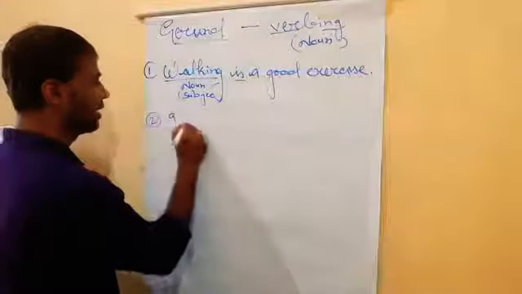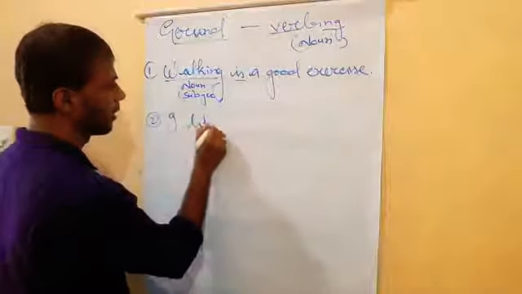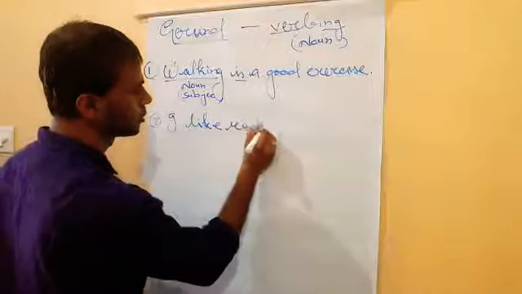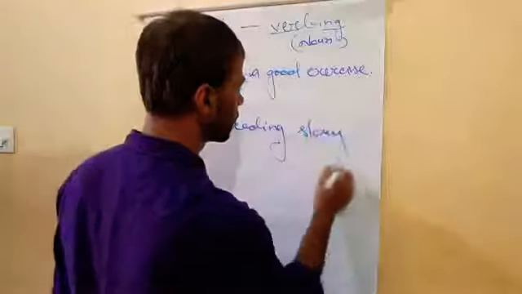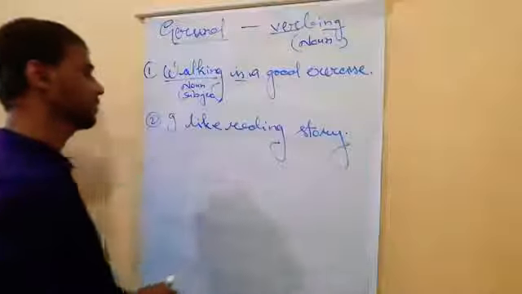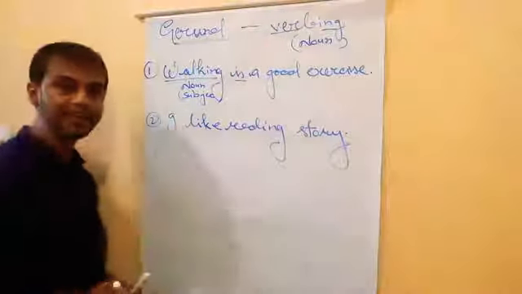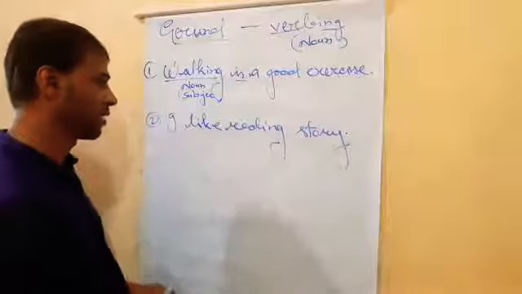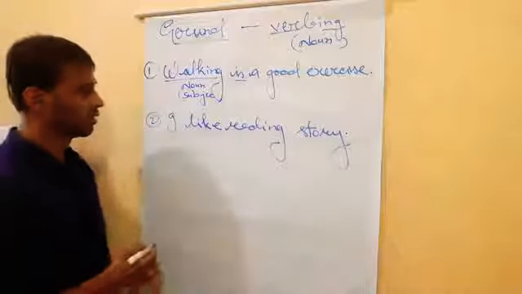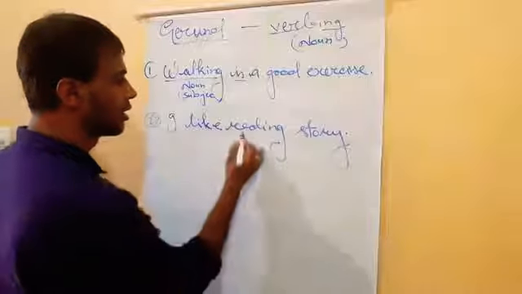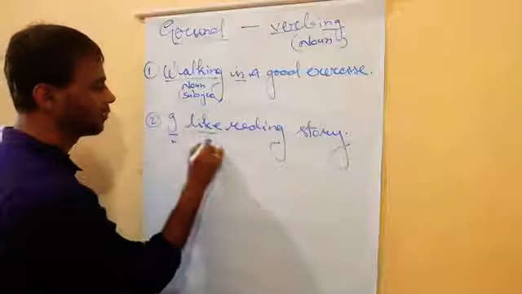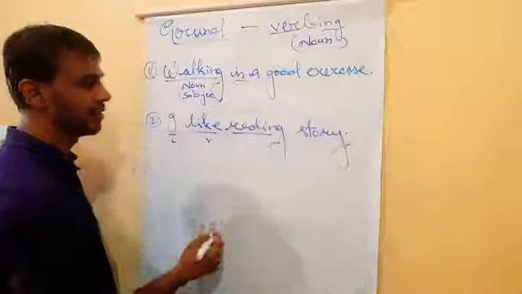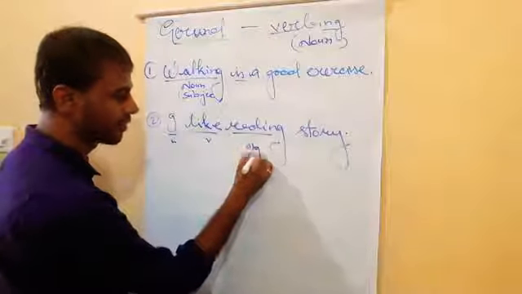See, I like reading story. I like reading story. See, I is the subject, this is the verb, and here it is an object.